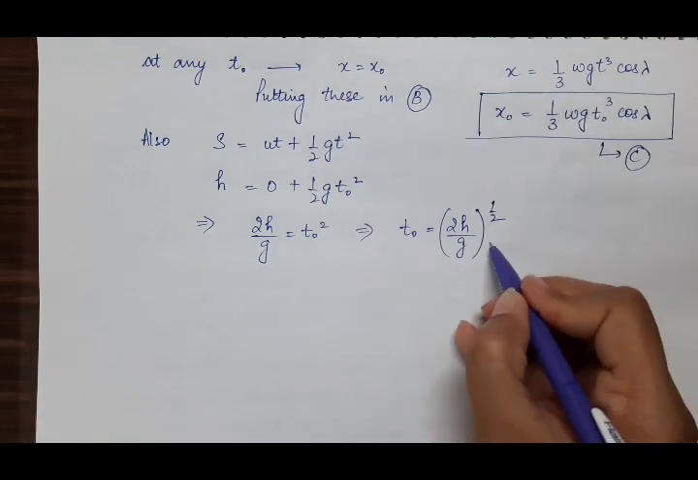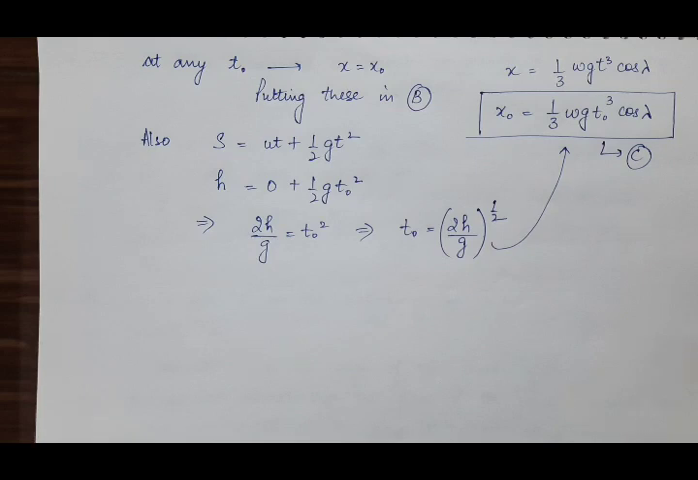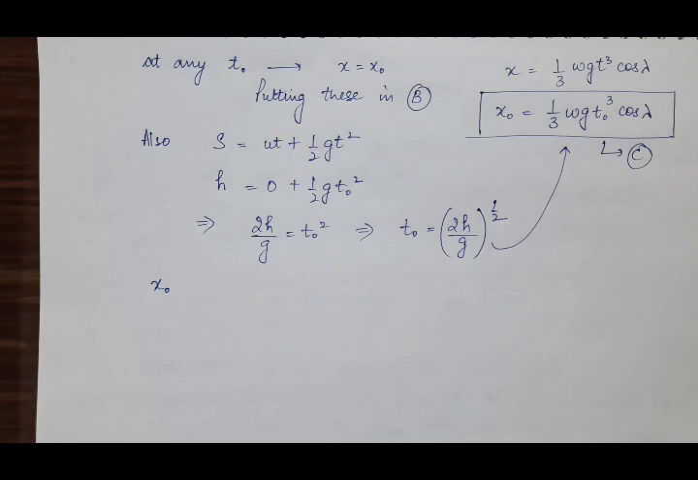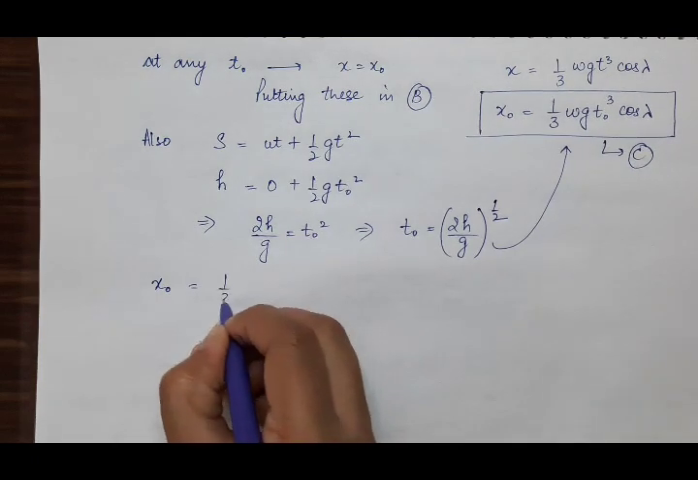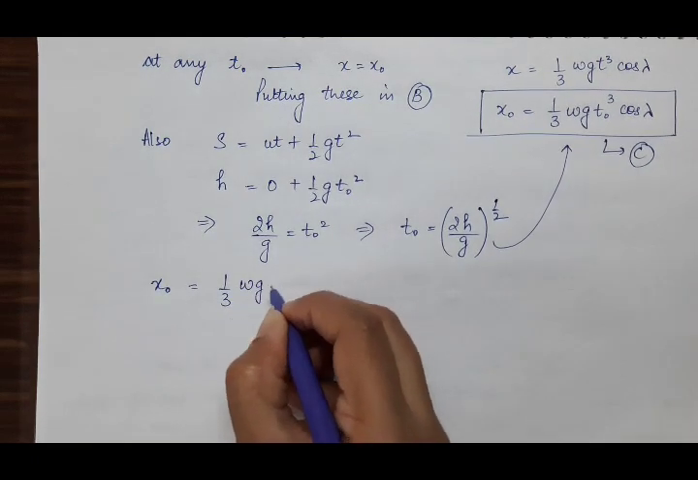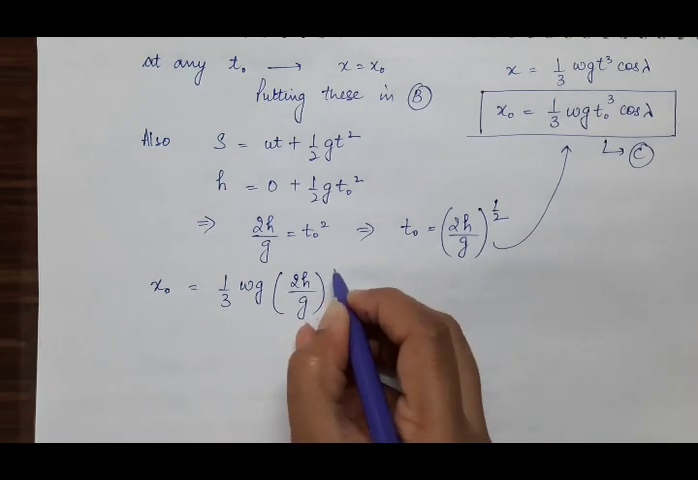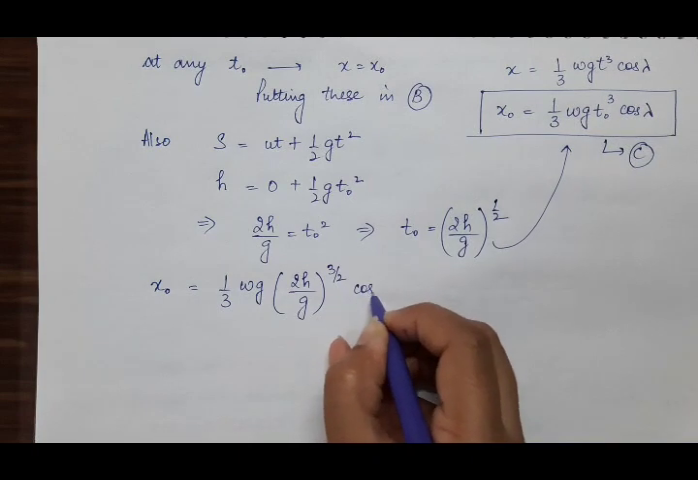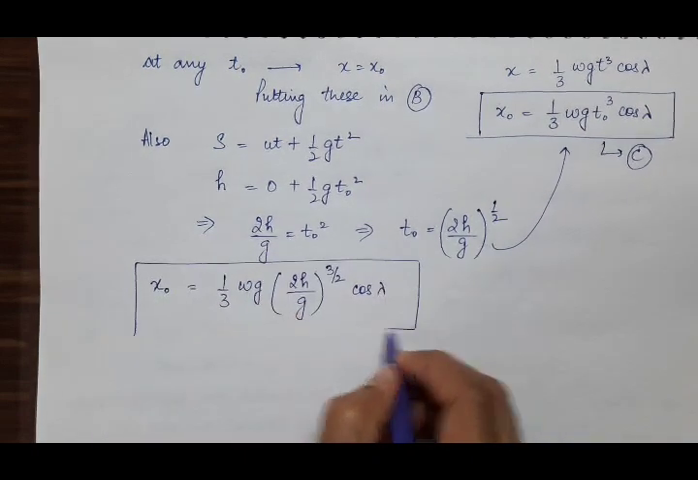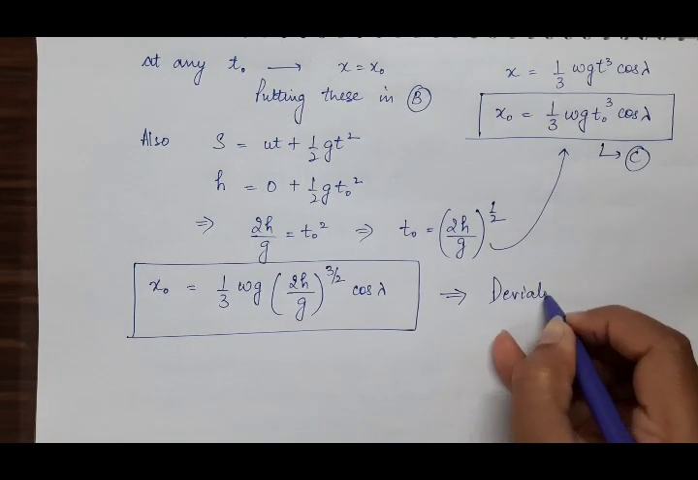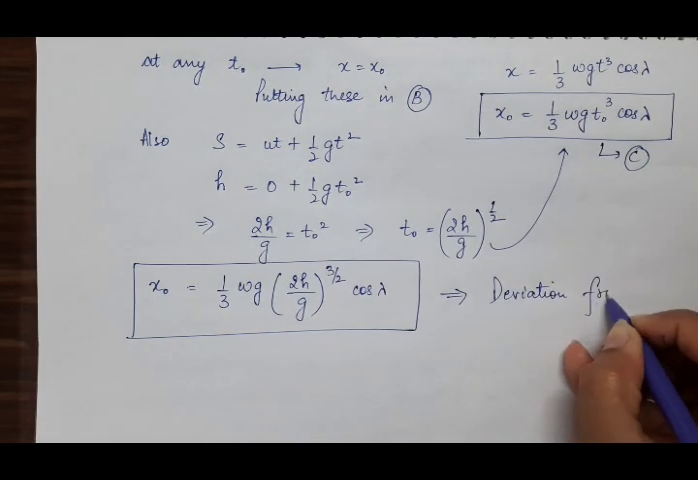Now put this value of t naught in equation C. So we will get that the distance through which the particle is deviated along the positive x-axis under the effect of Coriolis force is equal to 1 by 3 omega g, the value of t naught is 2h by g raised to the power 1 by 2, raised to power 3, so it will be 3 by 2, cos lambda. So this is the deviation from the vertical under the effect of Coriolis force.